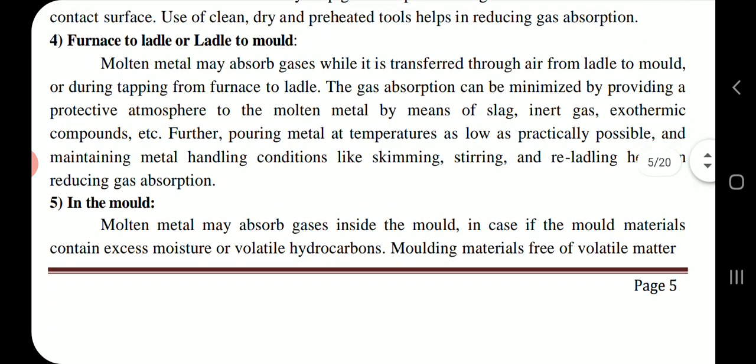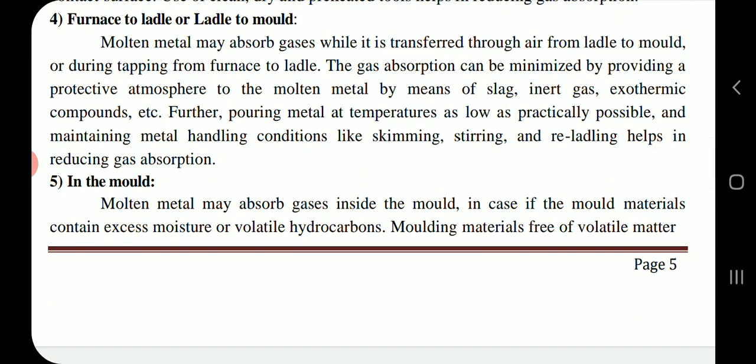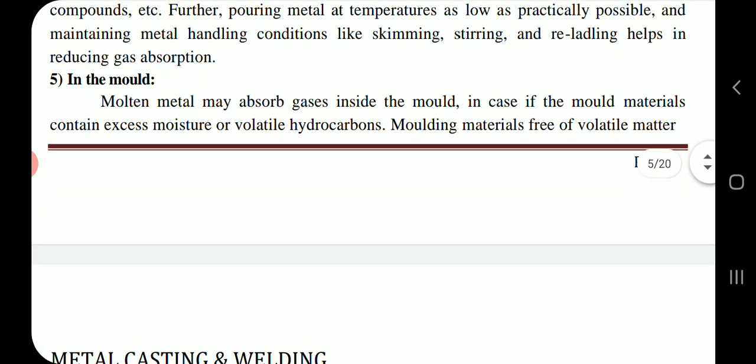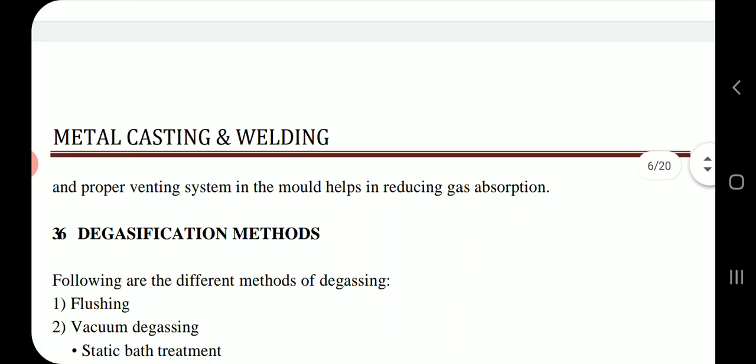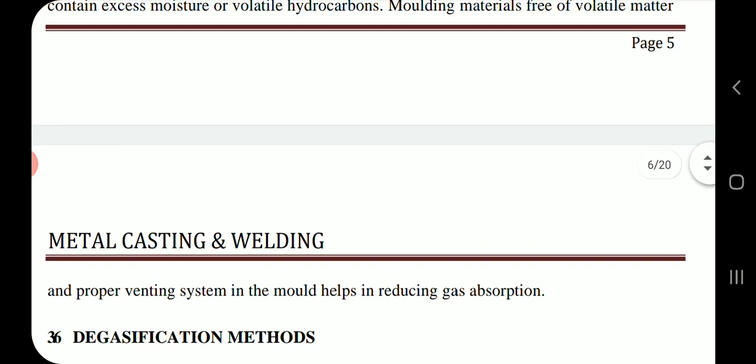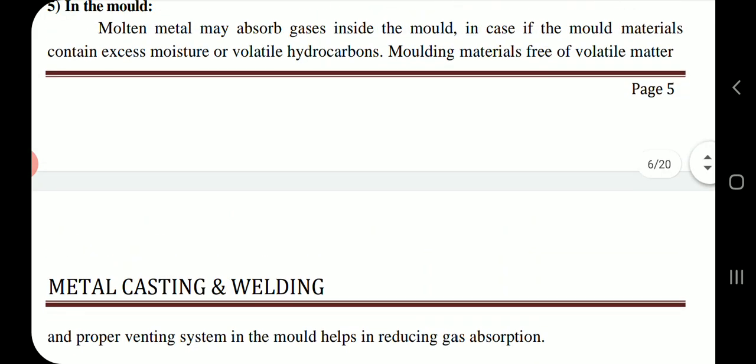In the mold, molten metal may absorb gases inside the mold in case the mold materials contain excess moisture or volatile hydrocarbons. Molding materials free of volatile matter and proper venting system in the mold helps in reducing gas absorption.